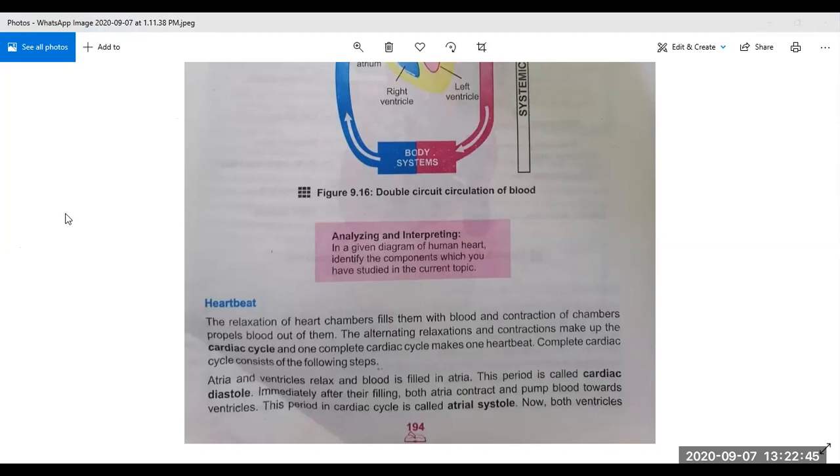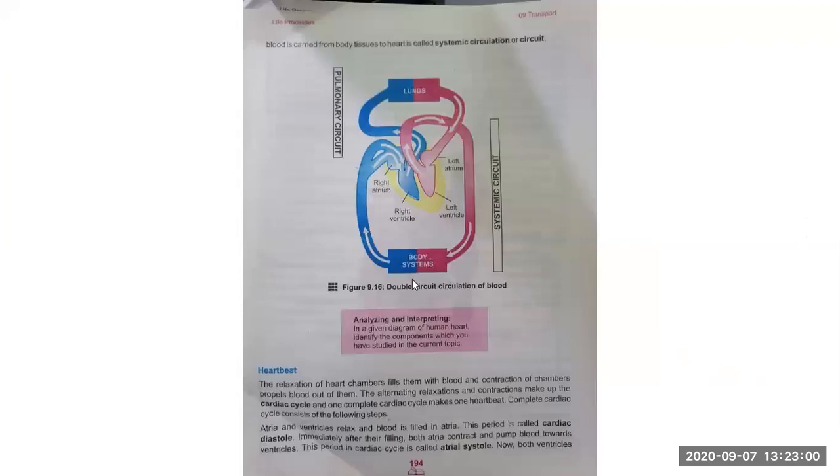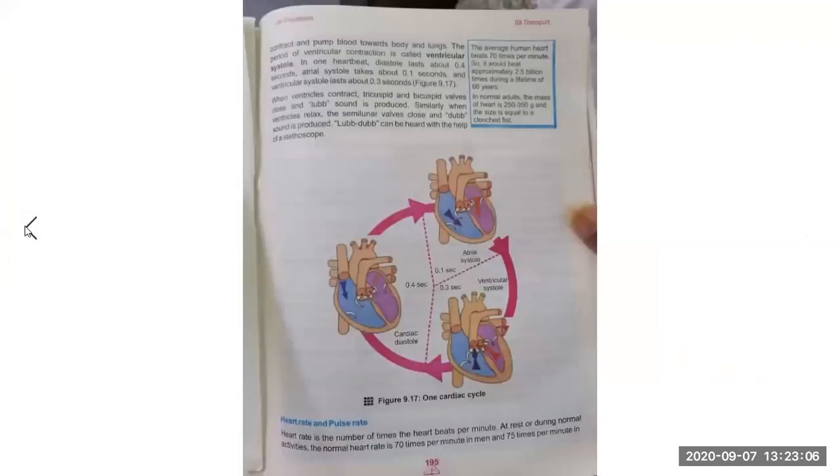Come to page number 195. Okay, now you can see both ventricles.